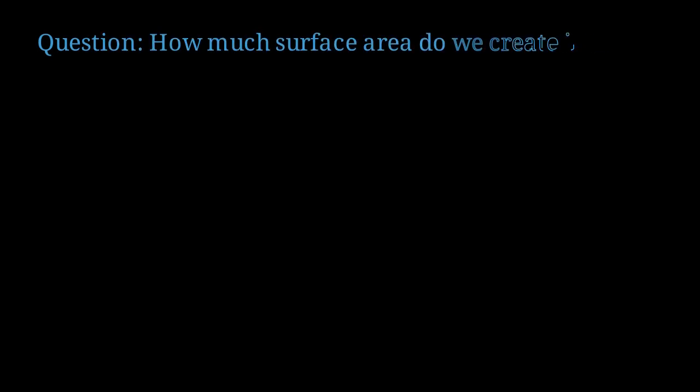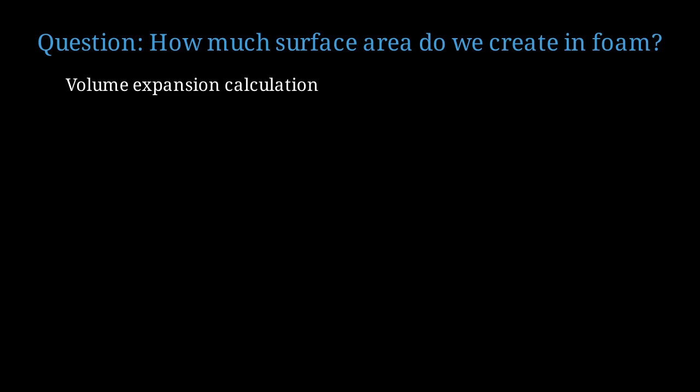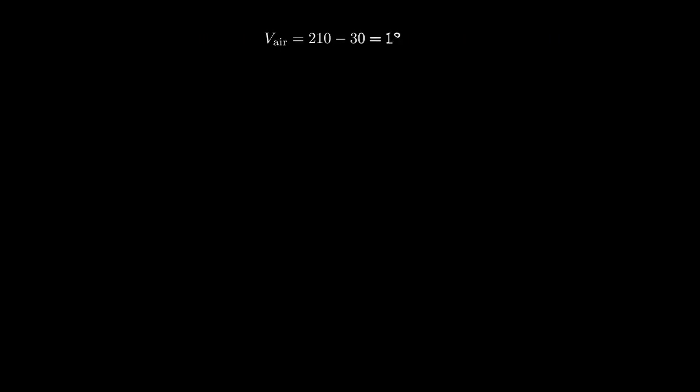Here's an important question. When we whip egg whites into foam, how much surface area do we actually create? Let's calculate. Egg white foam can expand to 6 to 8 times its original volume. Let's assume 7 times expansion. Starting with 30 milliliters of egg white, the foam volume is 7 times 30, which equals 210 milliliters. The air volume incorporated is 180 milliliters.